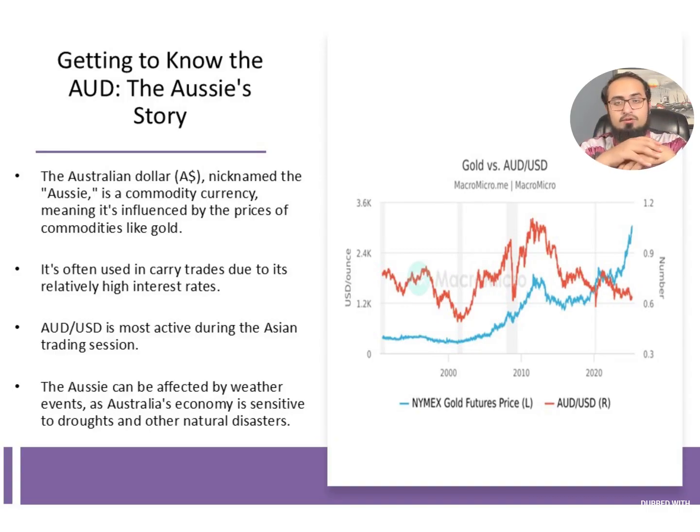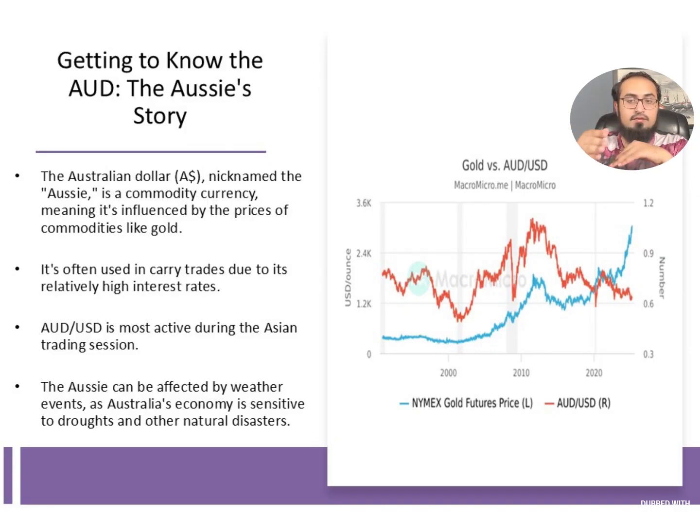It is often used in carry trades due to its relatively high interest rates. Australia's interest rates are often high, so AUD/JPY is frequently used in carry trades. The AUD is the most active during the Asian trading session. This has the most movement during the Asian session.